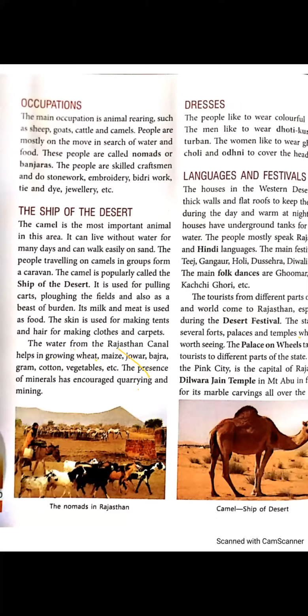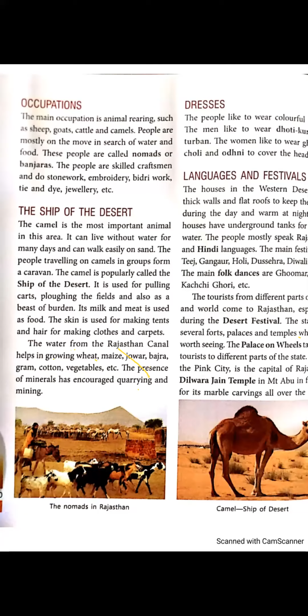They take care of the animals, they bring up animals, such as sheep, goats, cattle, and camels. Most people in Rajasthan rear camels. If you visit that area, you can see a number of camels there.